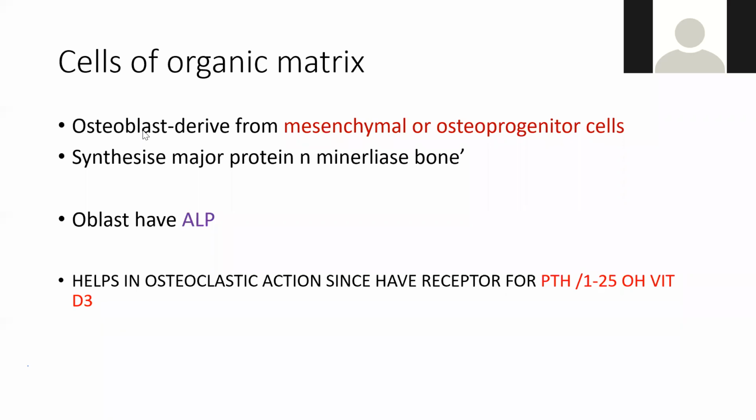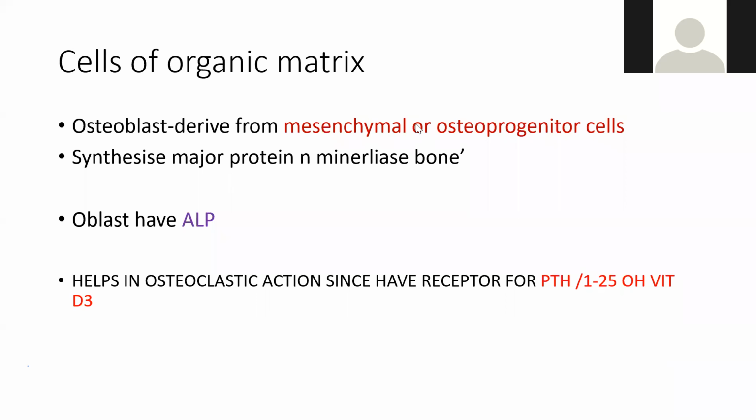So osteoblast is the formation of new bone, which forms new bone. It is derived mainly from the osteoprogenitor cell. Osteo means bone, progenitor means जो production करता है. So osteoprogenitor cells बोलते हैं या mesenchymal cells बोलते हैं. इससे निकलता है osteoblast. They usually synthesize the major protein and mineralized bone. So the main importance of osteoblast is formation of new bone.